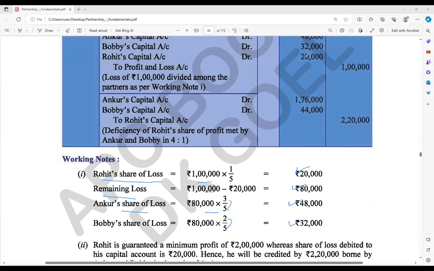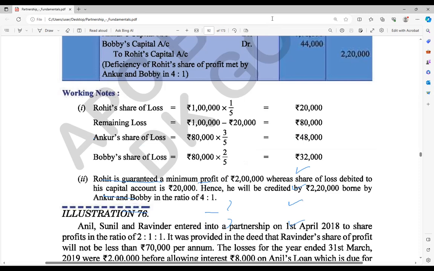Yes, sir. But the condition is what? Rohit actually has a guarantee of rupees 2 lakh. Have you seen that Rohit is guaranteed a minimum profit of rupees 2 lakh, whereas the share of loss debited to his capital is 20,000. Hence, he will be credited 2 lakh 20,000, borne by Ankur and Bobby in the ratio of 4:1.